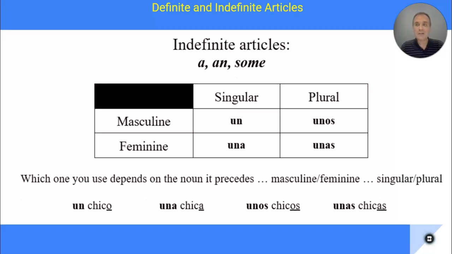Then also last week we learned something called indefinite articles, a, an, or some. All right, un is masculine singular, una singular feminine, unos masculine and plural, and then unas feminine and plural. So which one you use, again, depends on the noun that precedes it. Masculine, feminine, singular, or plural. So with the word chico, why is it un? Well, because it's singular and it's masculine, a boy. Una chica, because it's feminine and singular, a girl. Unos chicos, why is that unos? Well, because chicos is plural and masculine, and then chicas is feminine and plural, so it'd have to be unas. So we learned about those articles last week.